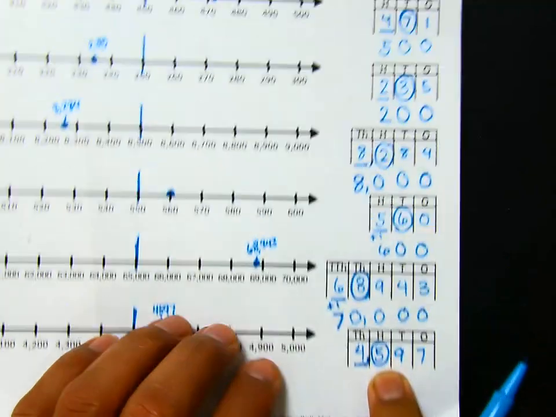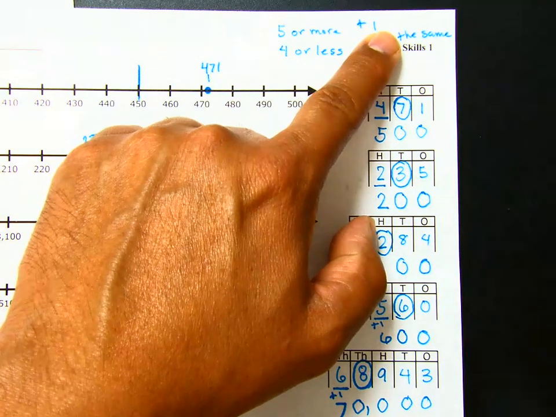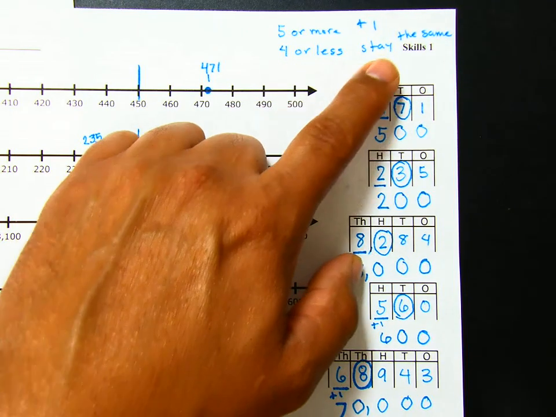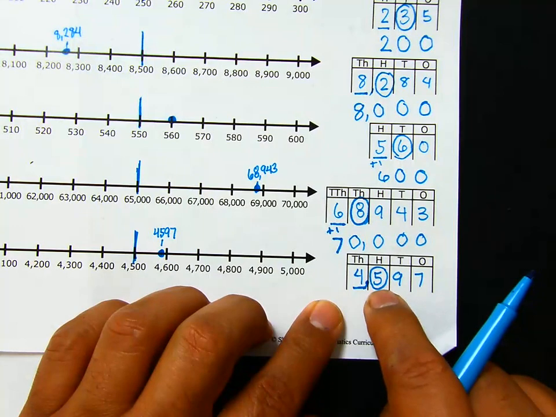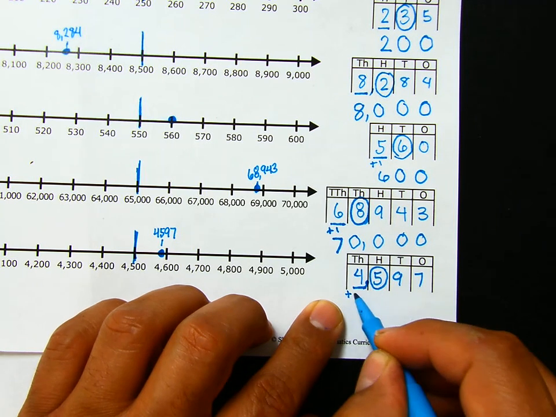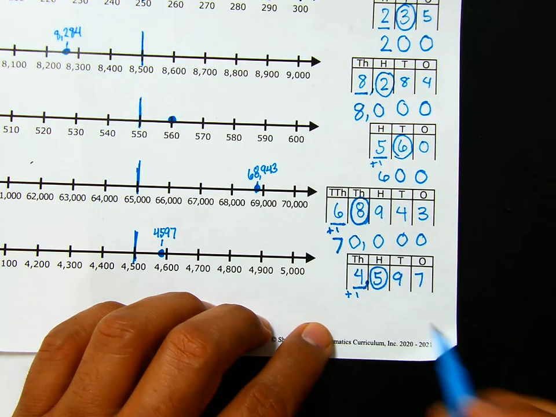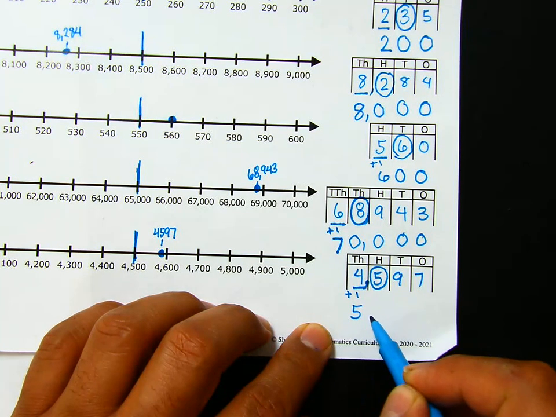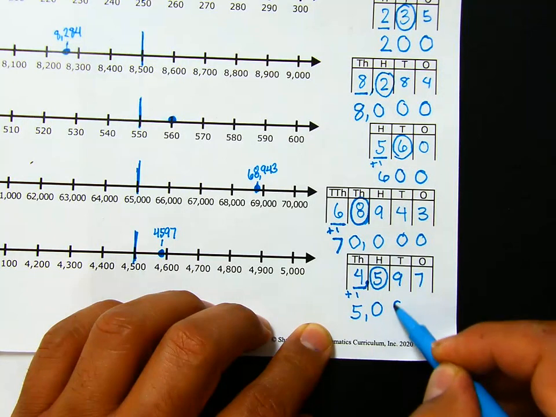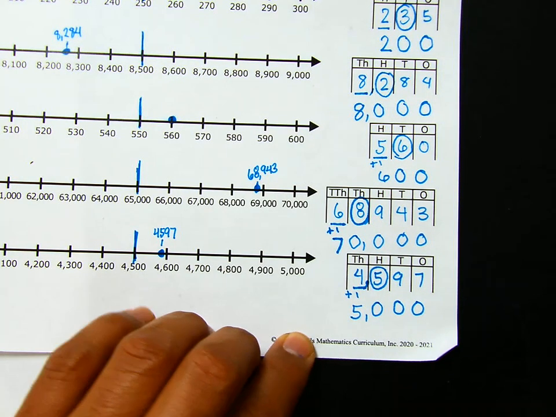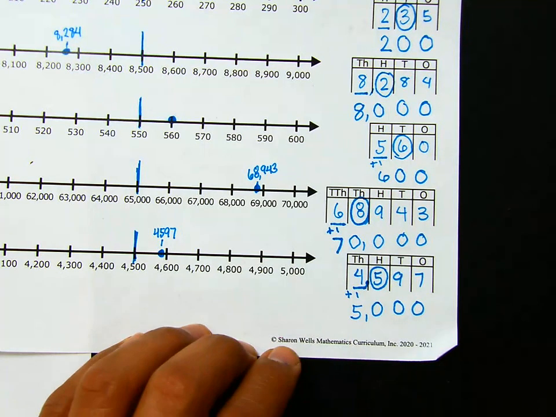So we've got to remember our rules. If it's 5 or more, we add 1 to the underlined digit. If it's 4 or less, the underlined digit stays the same. We know this is 5 or more, so we're going to add 1 to the digit being rounded. So 4 plus 1 is 5, and everything behind that turns into a 0. So 4,597 rounds to 5,000.